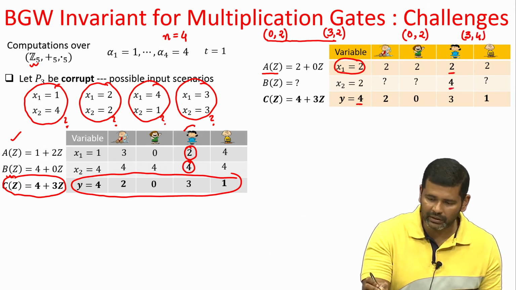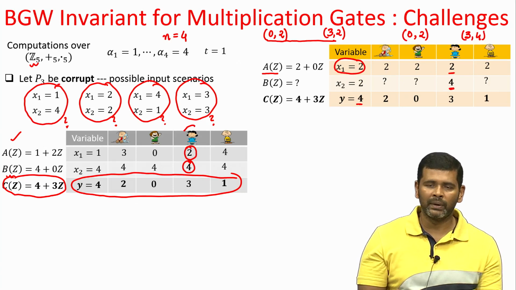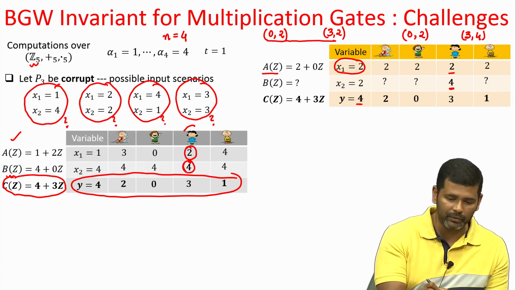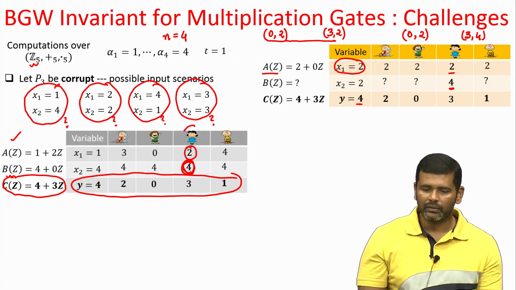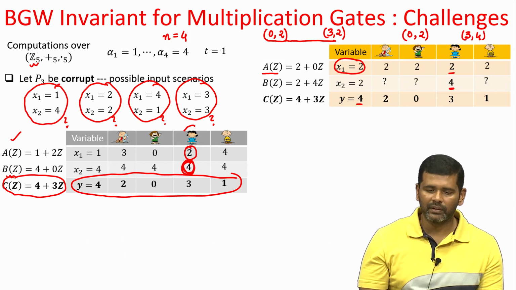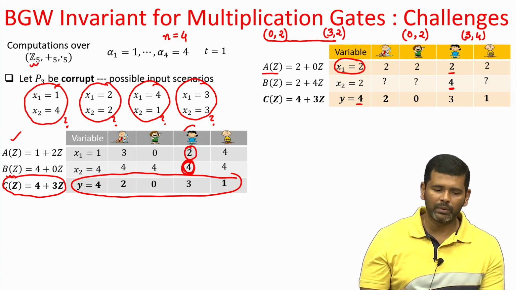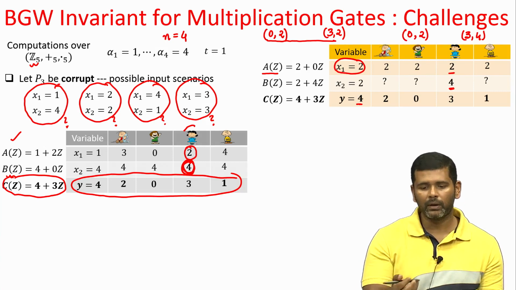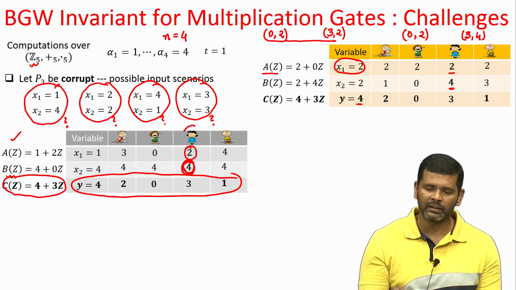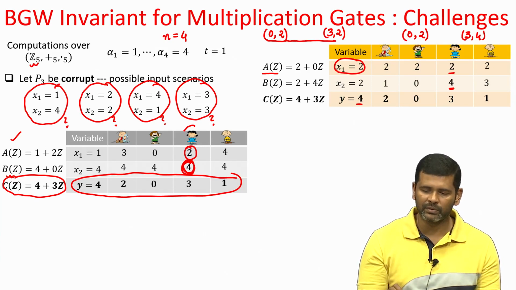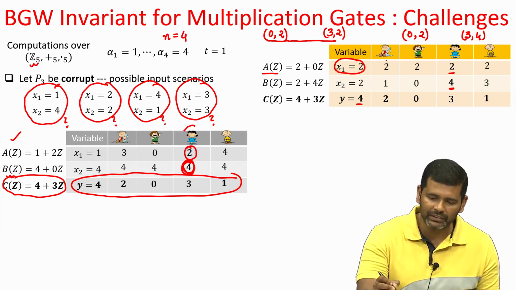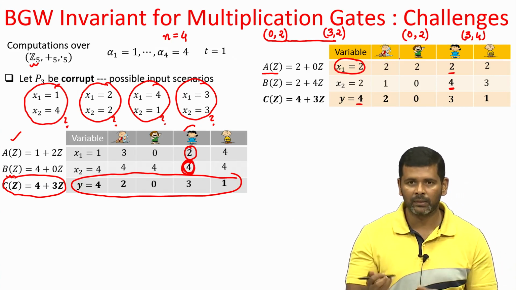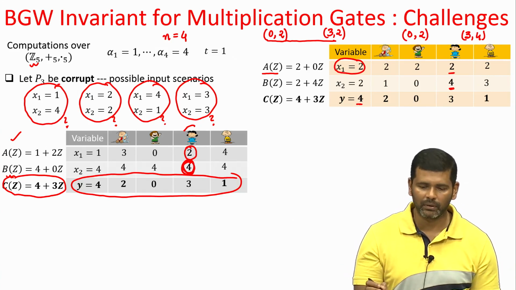Because her share for the unknown B polynomial that she has seen is actually 4. So, fixing x2 equal to 2 fixes the B polynomial to 2 plus 4z, and if the B polynomial were 2 plus 4z, then the unknown shares of P1, P2 and P4 for x2 would have been this, and now it matches with whatever the corrupt P3 had actually seen during the protocol execution.